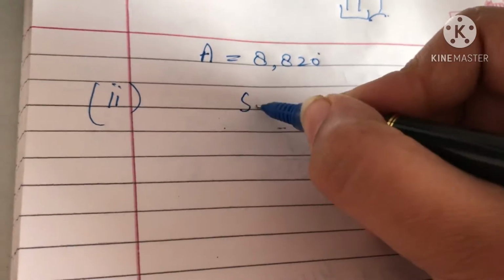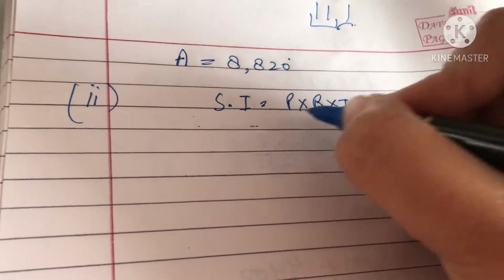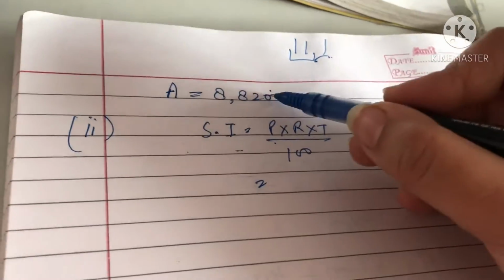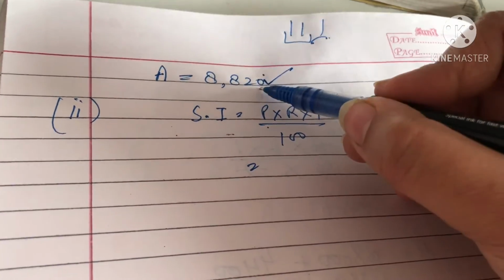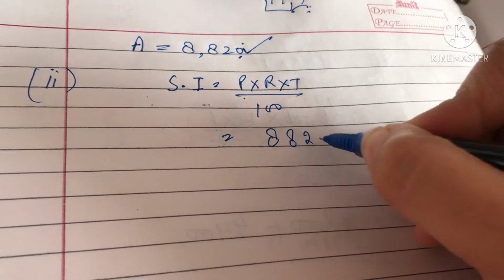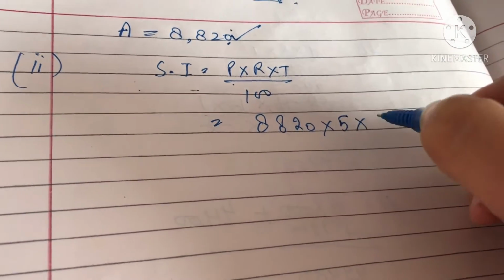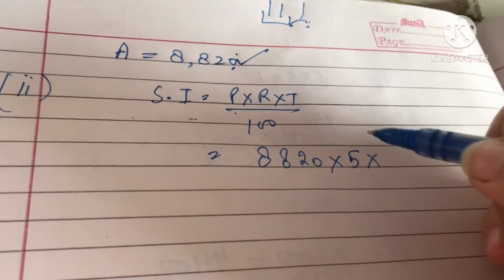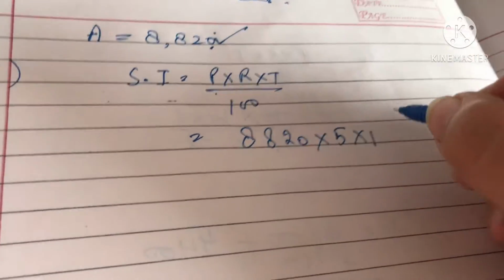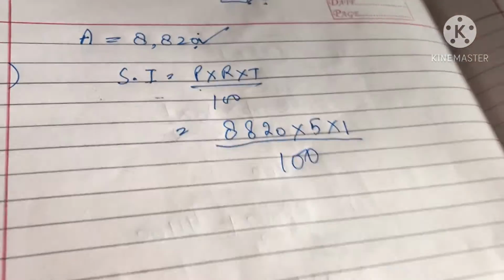So we can find that interest using the simple interest. And in this, what will be the principal? The principal will be this amount, because this amount has become principal for the next year. Rate will be same, it was 5%. And time, now time will not be 3 years. We are only calculating the simple interest for 1 year, for that third year, which is 1 year. So now we will calculate it.